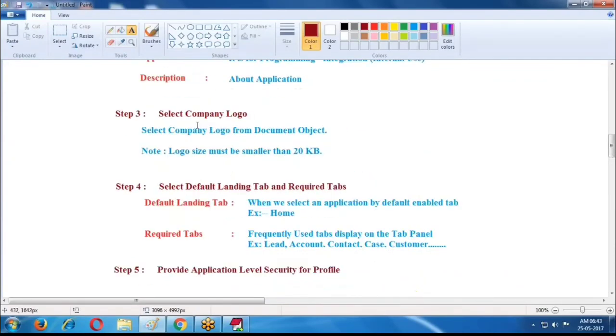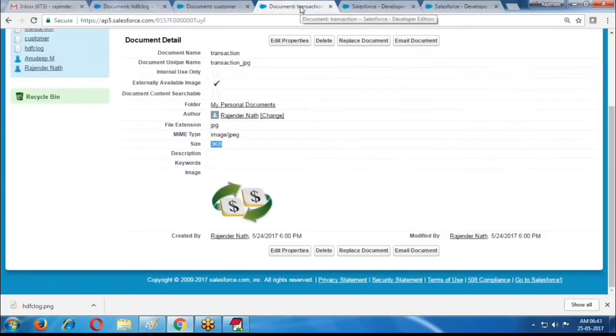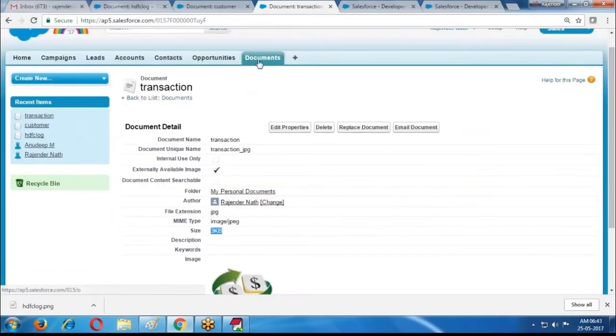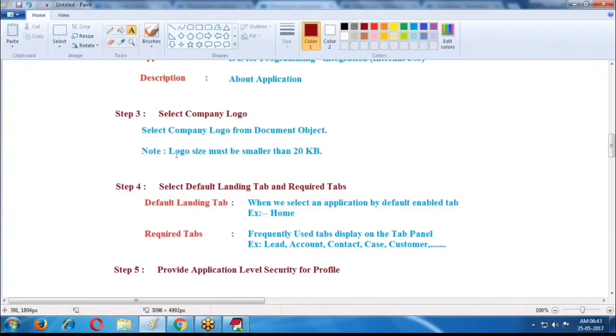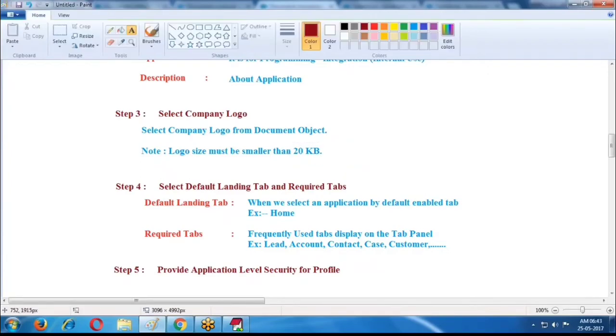And the third step is to select the company logo. Here a logo is required, so I download some logos and store them in the document object. Whenever we select those logos, you must select "available for use externally" images, then only it is available, otherwise it cannot be available. The logo size must be 20 kilobytes at most. If it is more than 20 kilobytes, it is not allowed.